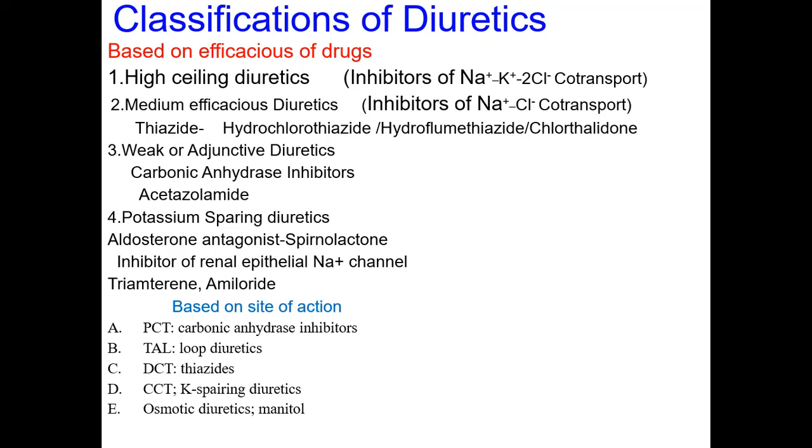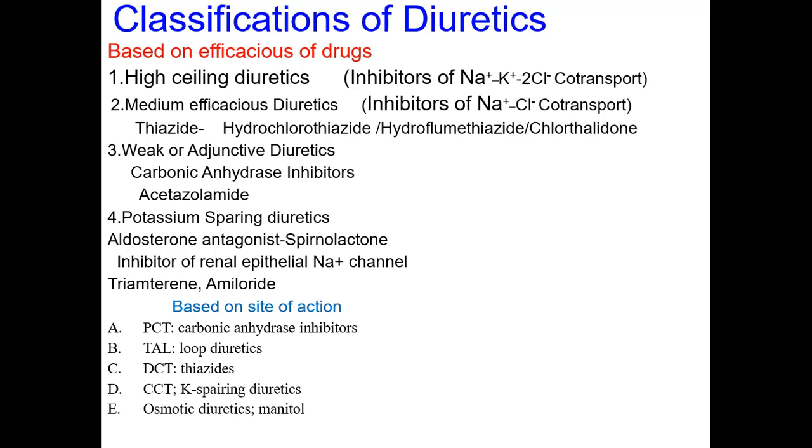Coming to the classification of diuretics based on their efficacy, that is, based on the potency of the drug actions. The first one is the high ceiling diuretics. High ceiling means their efficacy is very potent. Up to 10 liters of urine can be excreted by these drugs, or most of the sodium and chloride can be excreted by these drugs. So they are considered high ceiling.